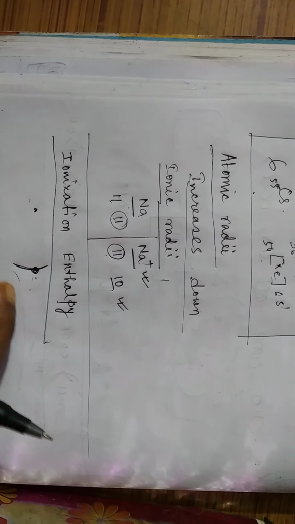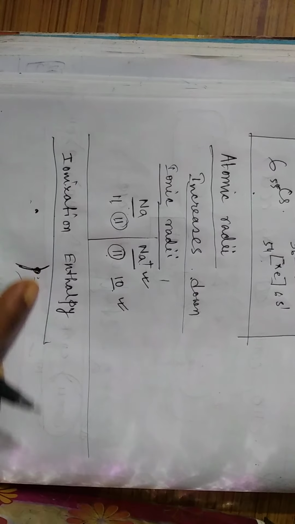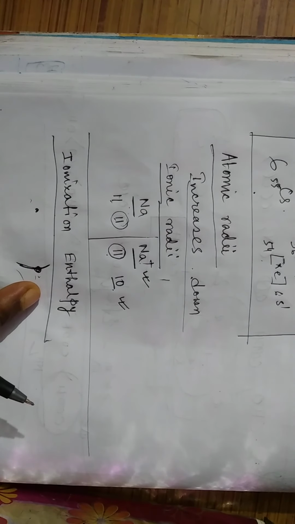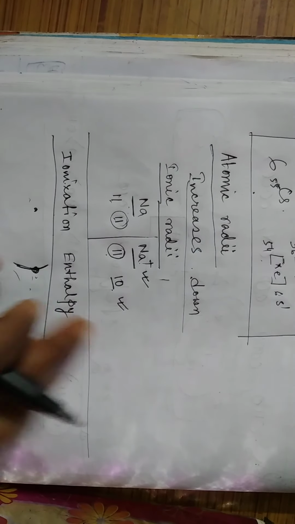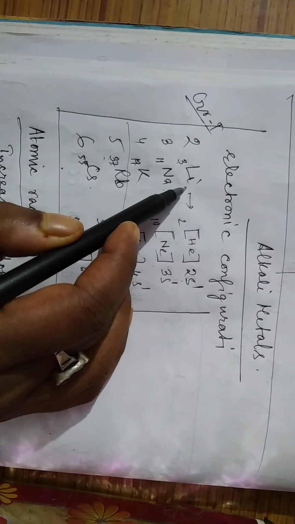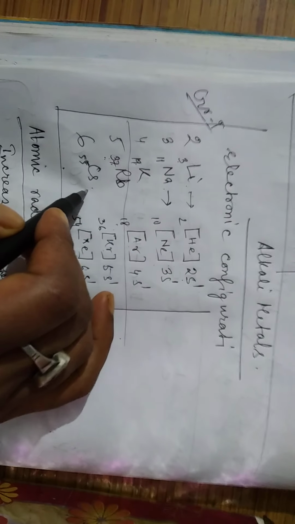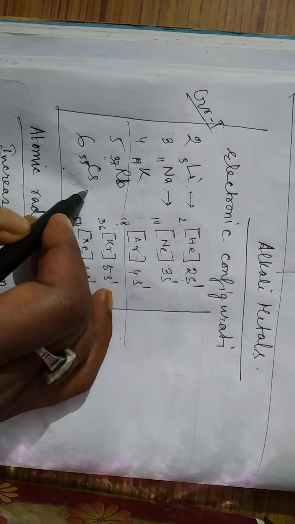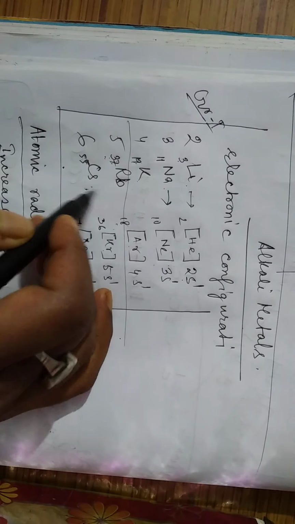Therefore, it is very easy to remove one electron from the outermost shell. So which one will show the highest ionization enthalpy? Lithium will show the highest ionization enthalpy. But cesium will show the least ionization enthalpy of all these.